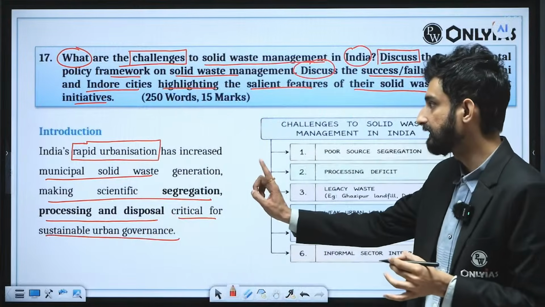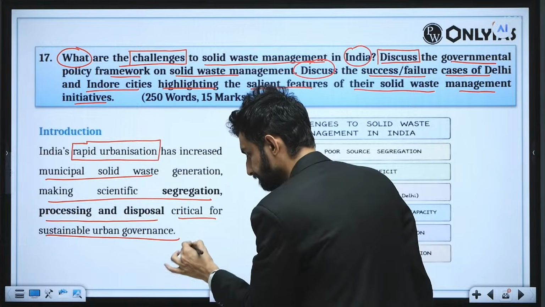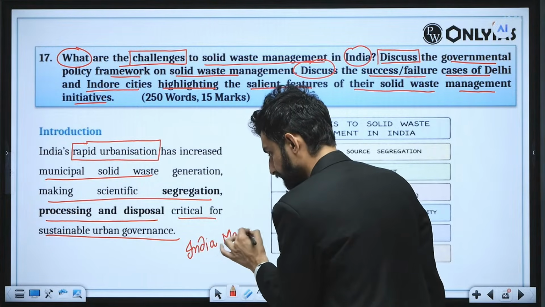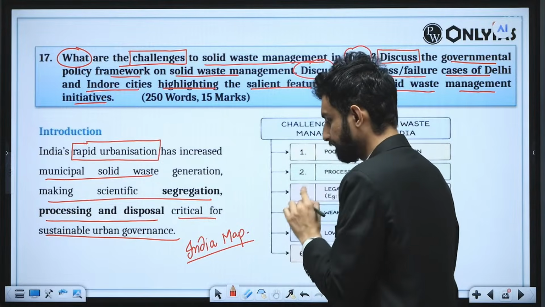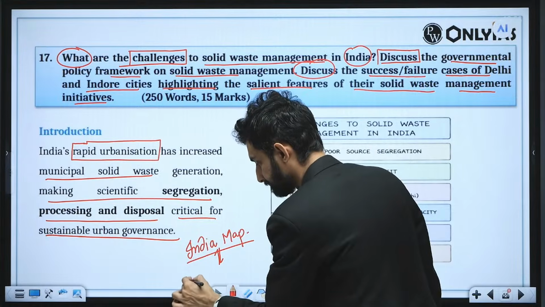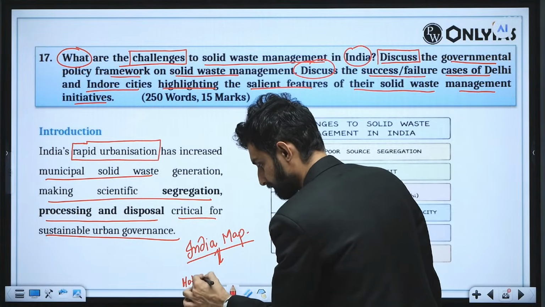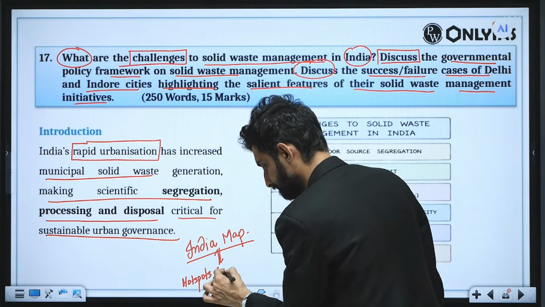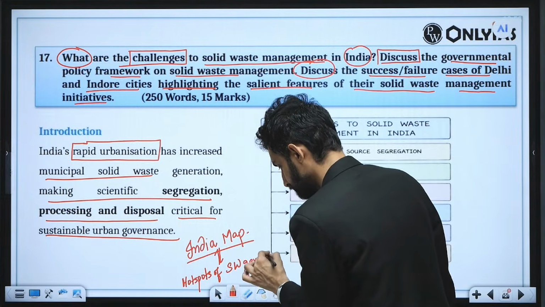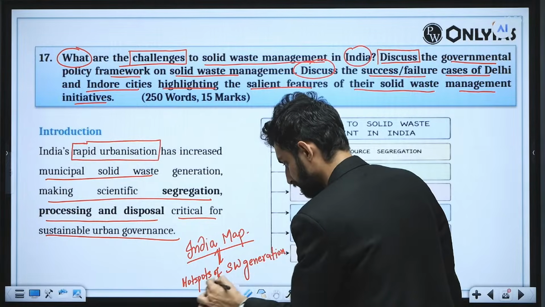Just after that, again, you could have drawn a map. So India map, and in the map of India, you could have given the hotspots of solid waste generation.